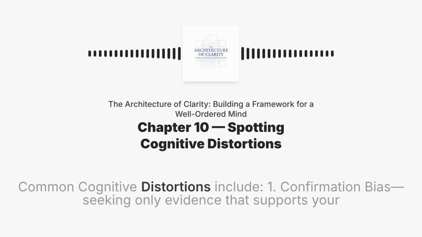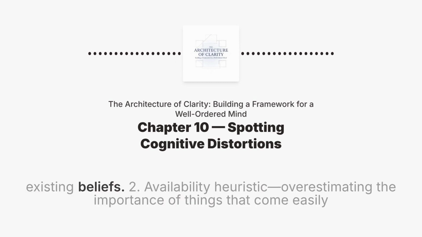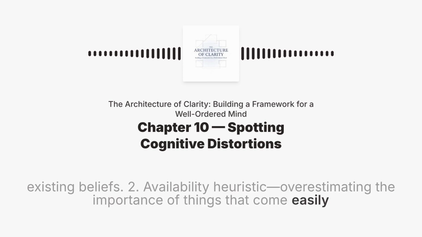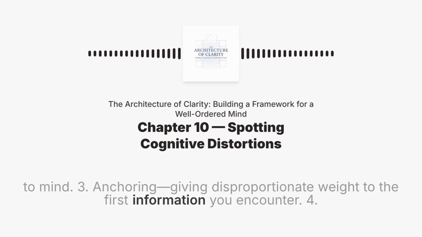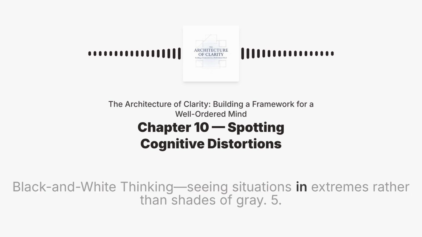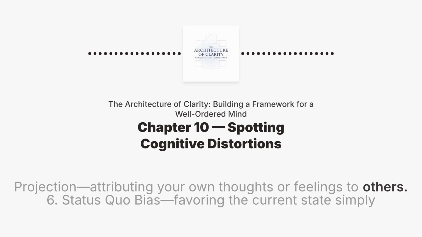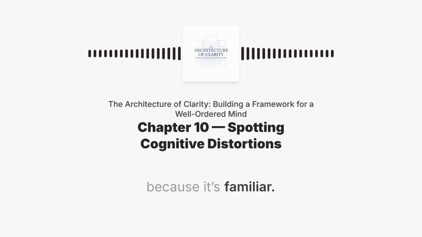Common cognitive distortions include: 1. Confirmation bias, seeking only evidence that supports your existing beliefs. 2. Availability heuristic, overestimating the importance of things that come easily to mind. 3. Anchoring, giving disproportionate weight to the first information you encounter. 4. Black and white thinking, seeing situations in extremes rather than shades of gray. 5. Projection, attributing your own thoughts or feelings to others. 6. Status quo bias, favoring the current state simply because it's familiar.